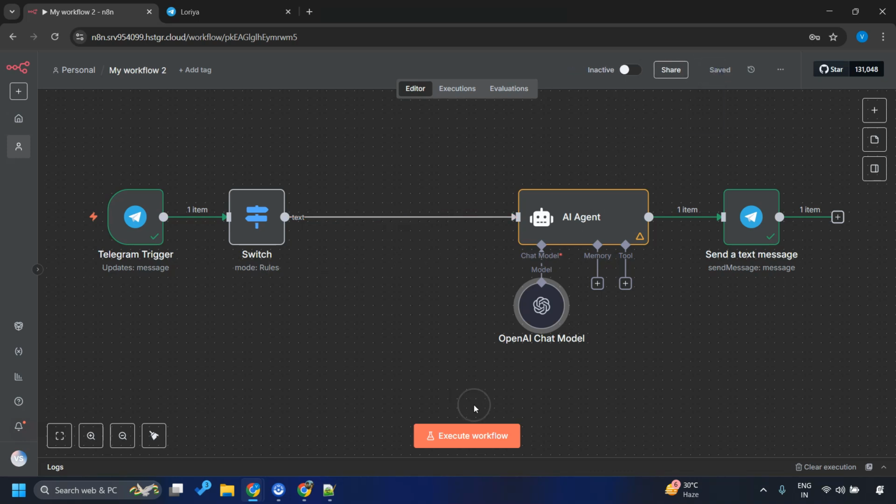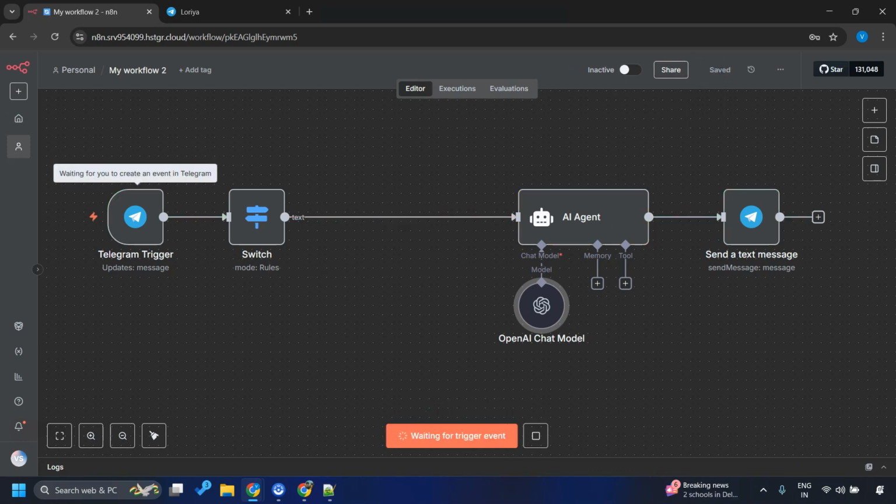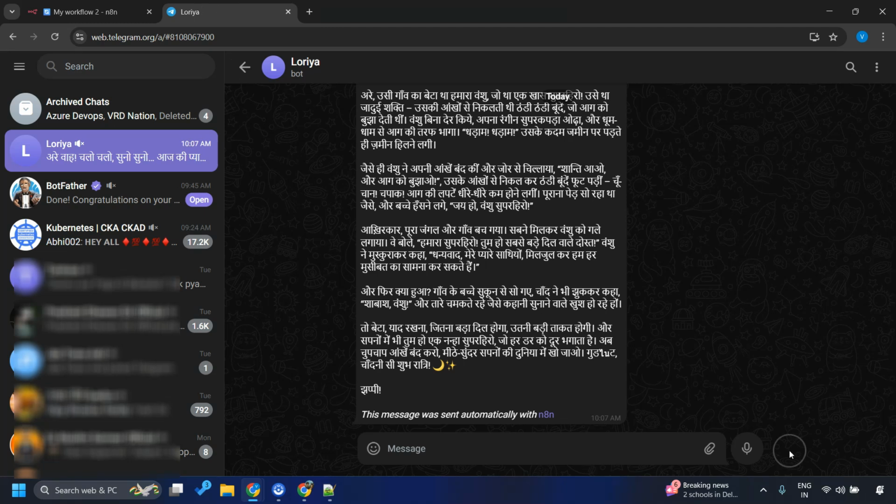Let me save this, execute it again, and this time I'll go to Telegram again and say, create a story where Vanshu is a superhero who saves a village from fire.